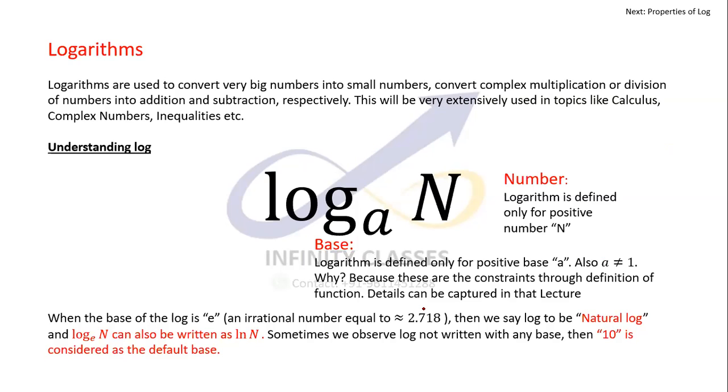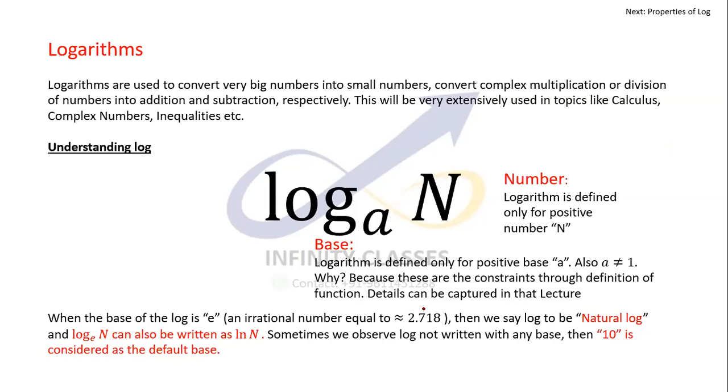So it generally converts a big number into a very small number. It can convert a complex multiplication or division into addition and subtraction respectively. It is also very widely used in topics like calculus, complex numbers, and inequalities.